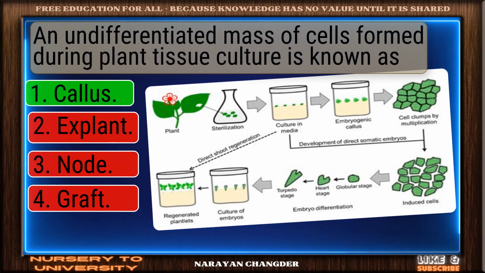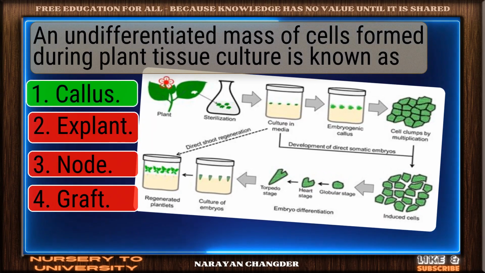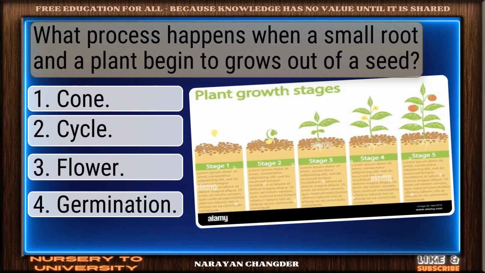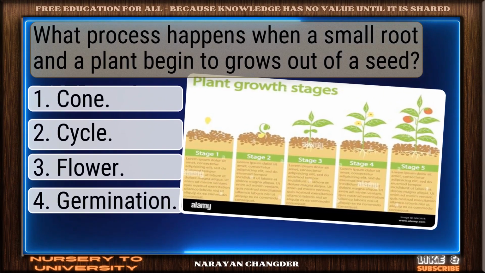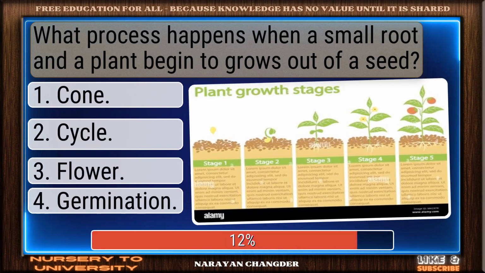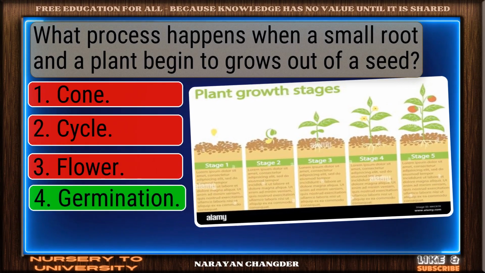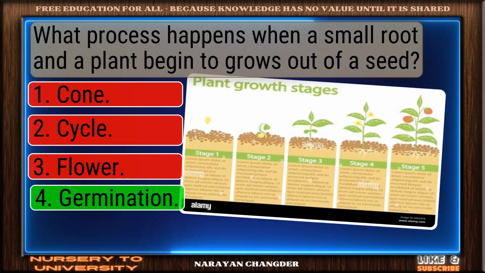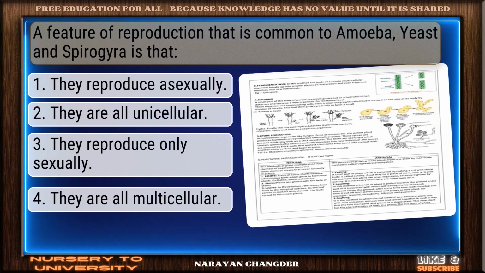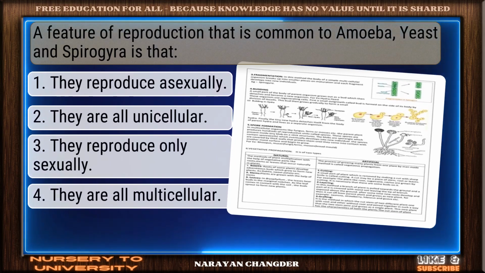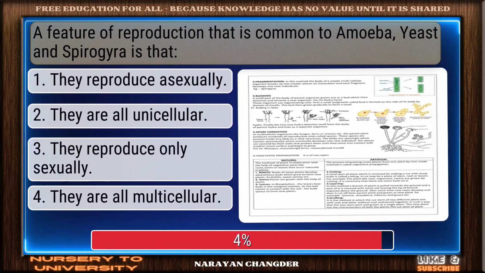Clear logic. Your choice callus is sound. What process happens when a small root and a plant begin to grow out of a seed? Well picked. Germination is the correct answer. A feature of reproduction that is common to amoeba, yeast, and Spirogyra is that?